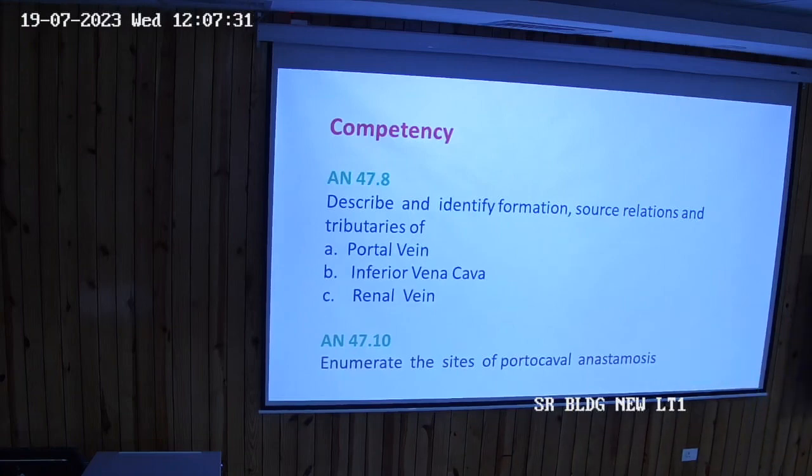So the basic concept is all the nutrients of the alimentary tract, throughout the alimentary tract except for the anal canal, plus from the gallbladder, the pancreas, the spleen, all these viscera form capillaries and they drain into the liver. Okay, the capillaries from the alimentary tract go to the capillaries of the liver through the portal vein. Is it clear? So first you should know what is portal system. A portal system is a system that connects two sets of capillaries. Here the biggest portal system is the portal vein, and what are the two sets of capillaries? One is the